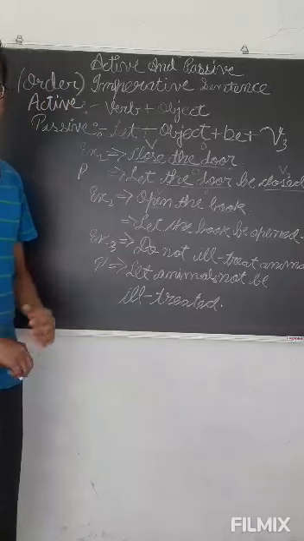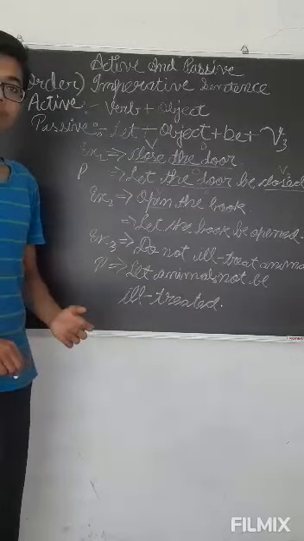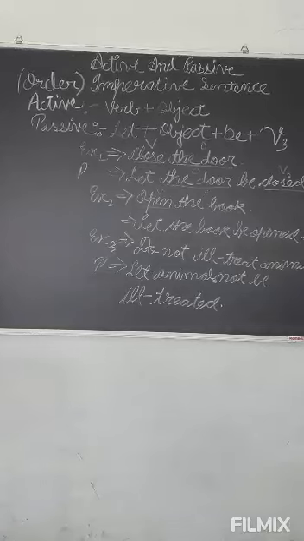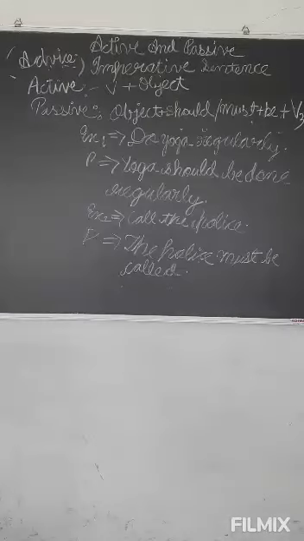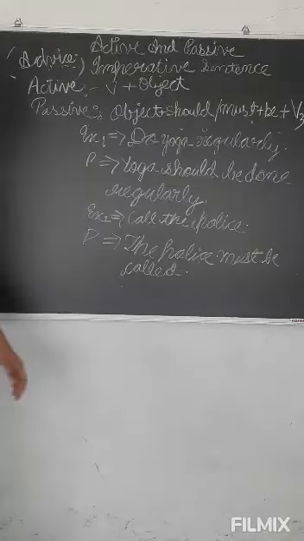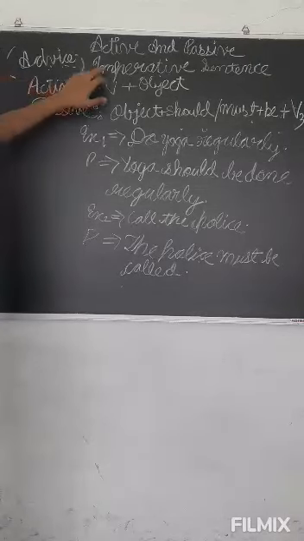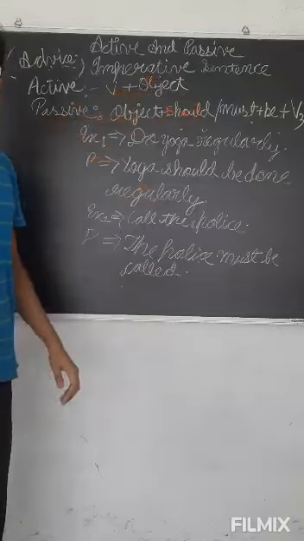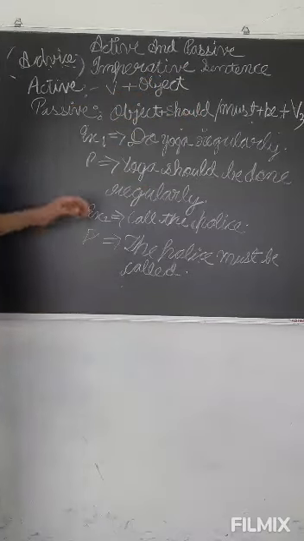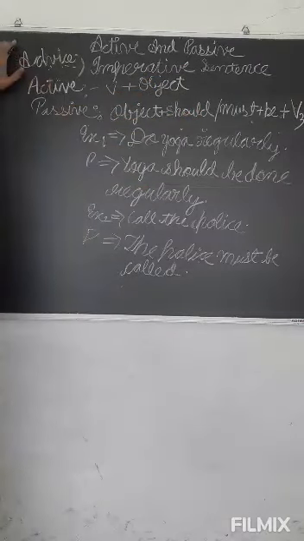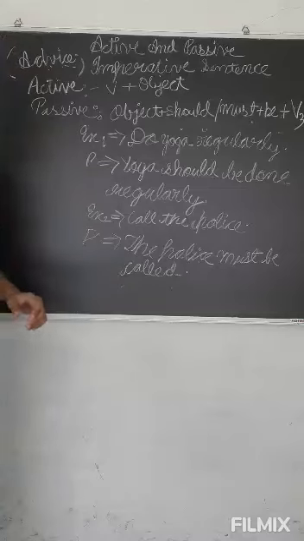Okay, now we will study advice of imperative sentence. How to convert the active voice which is an advice into the passive voice.